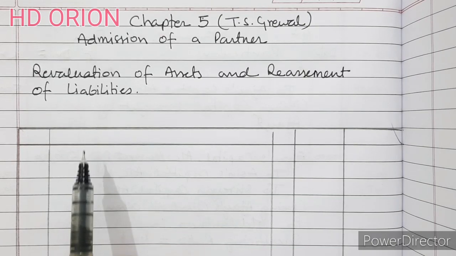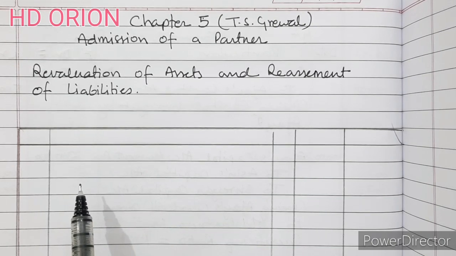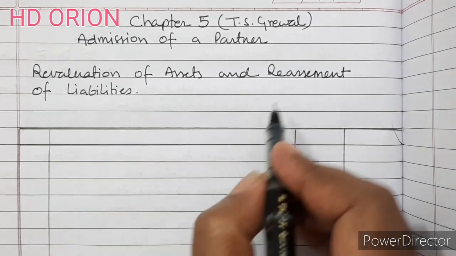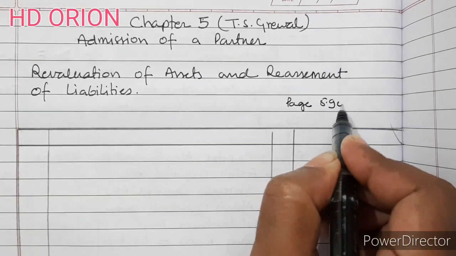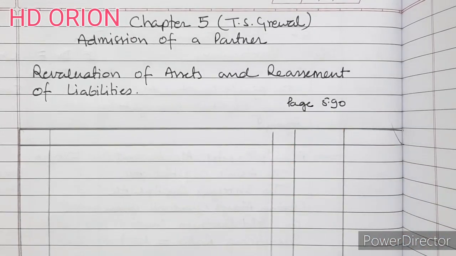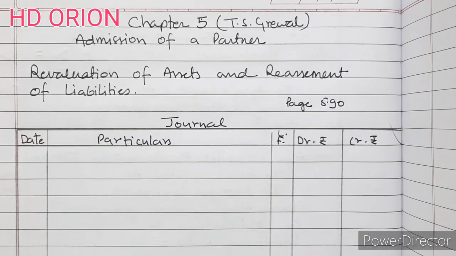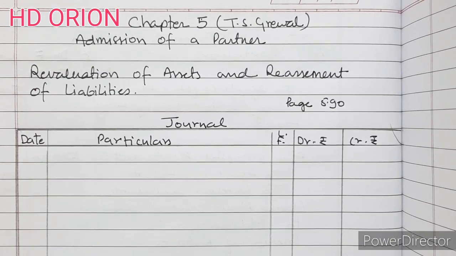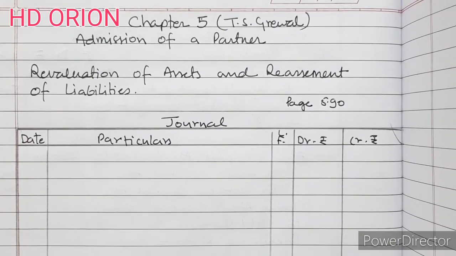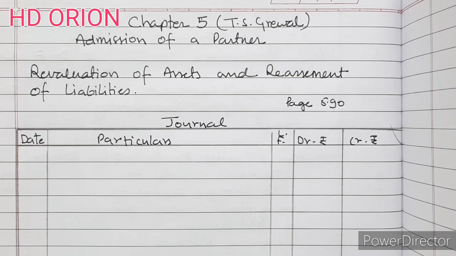At present, we will be discussing the numericals given in T.S. Grewal, page number 5.90. So let us discuss. As we already know, when the firm is reconstituted, the assets and liabilities are revalued and their revalued amount is recorded in revaluation account. So for that, let us see the journal entries.